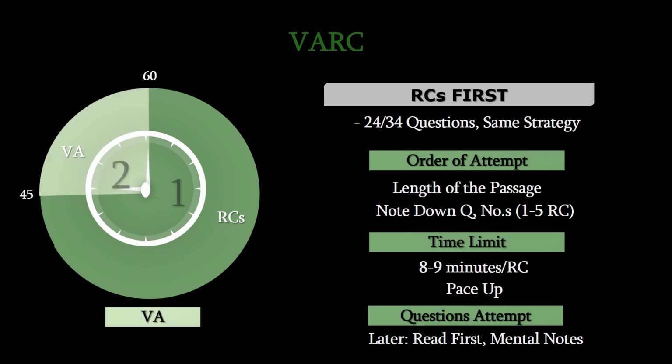Regarding VA, honestly, I'm not the right person to recommend anything here because I left this part on the basis of whatever questions I attempted during the mocks. I didn't practice this a lot, and I had just one rule here, which was to leave the para jumbles for the end. They were never my friend. They had so many options, like 120 options, which were possible because of TITA, and then I just ended up getting them wrong. I don't know why, but this is what I did for VARC.